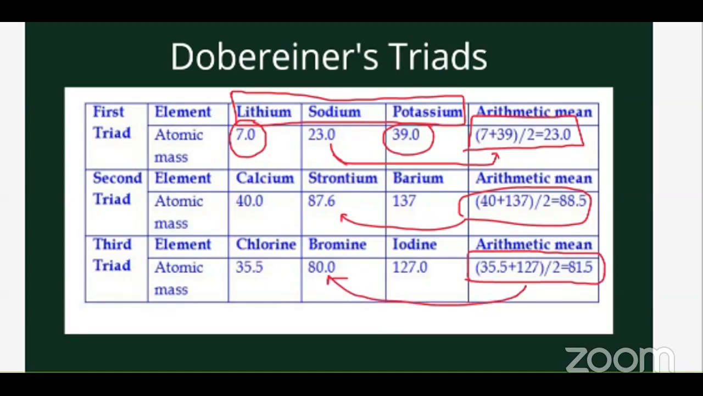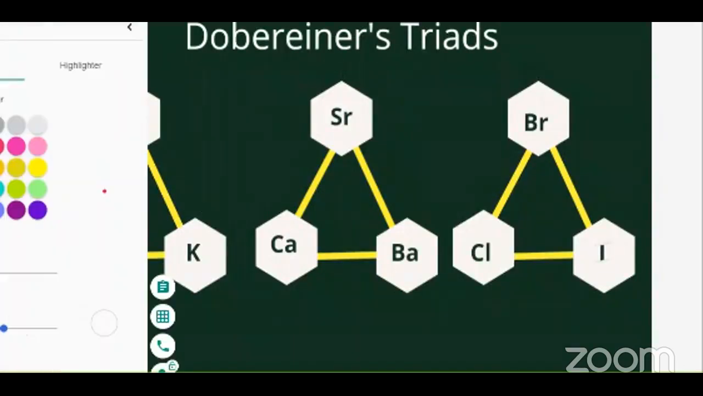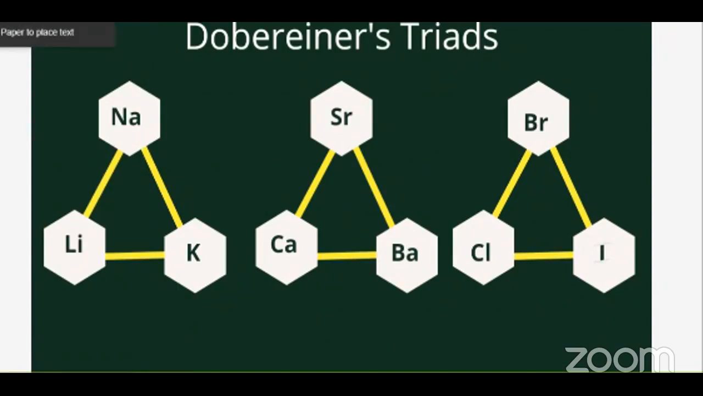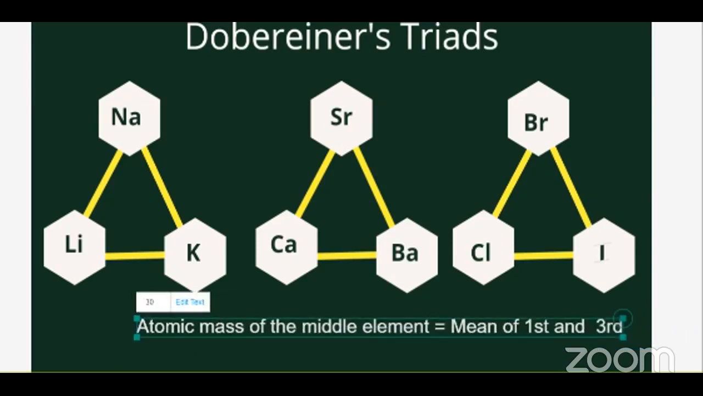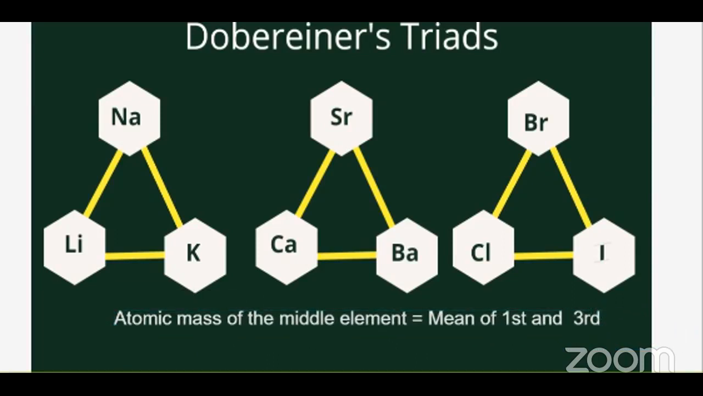So what is the rule? The atomic mass of the middle element is the mean of the first and third element. Now, what does mean mean? Mean means you add them and divide by the total, correct? So first and the last, first and third element, their atomic masses are to be added and divided by 2, correct?